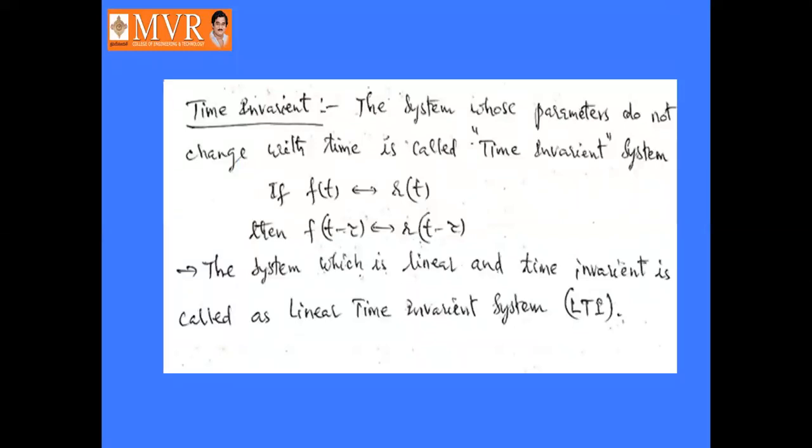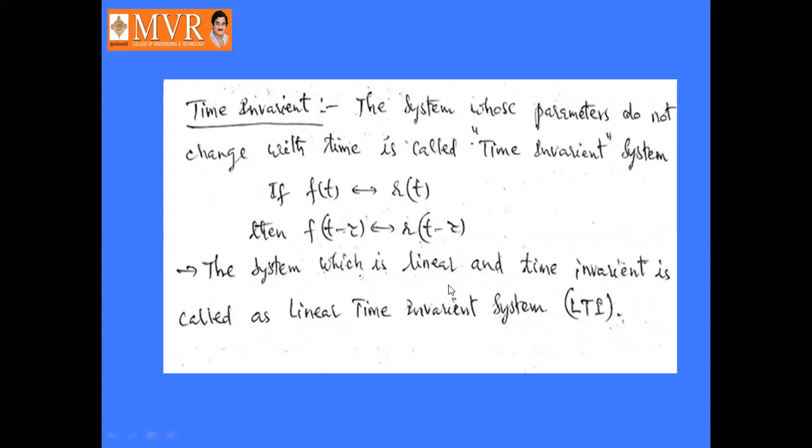What is meant by a time invariant system? It is a system whose parameters do not change with time. So it doesn't depend upon time; the parameters do not change with respect to time. That is called a time invariant system. If f of t tends to r of t, then f of t minus tau tends to r of t minus tau.